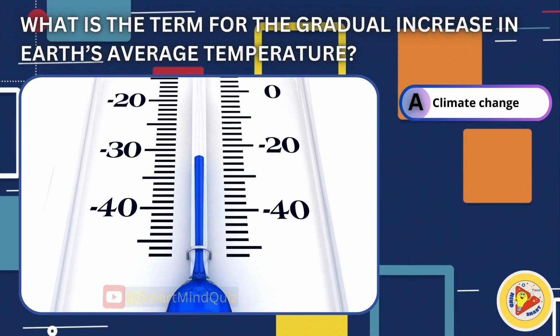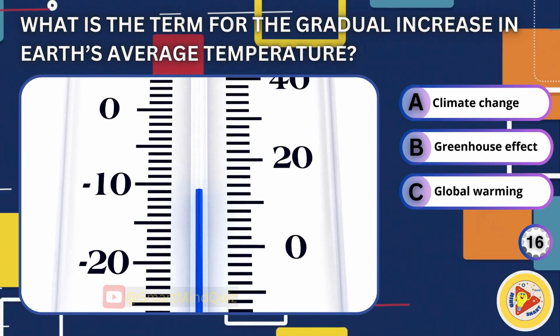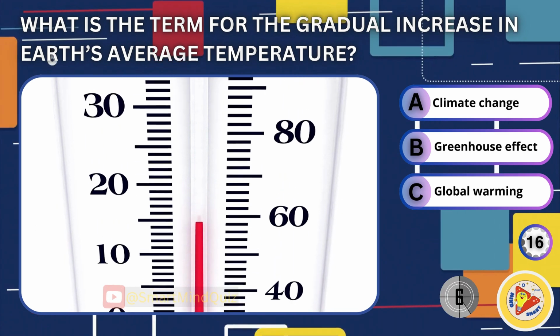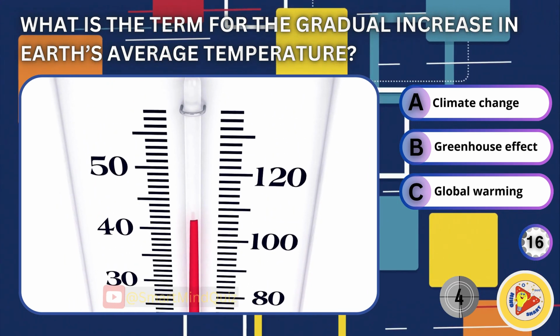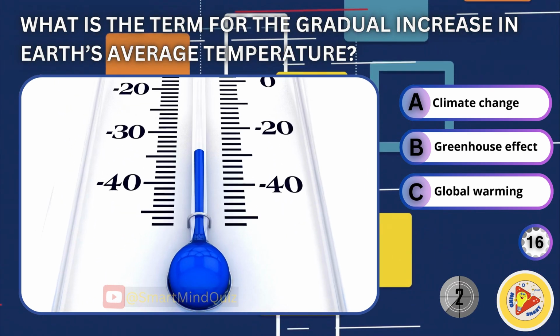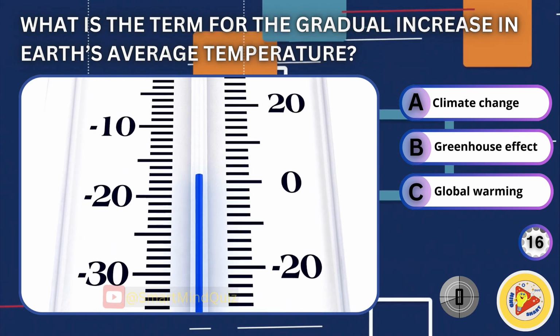What is the term for the gradual increase in Earth's average temperature? Climate change, greenhouse effect, global warming. Answer is global warming.